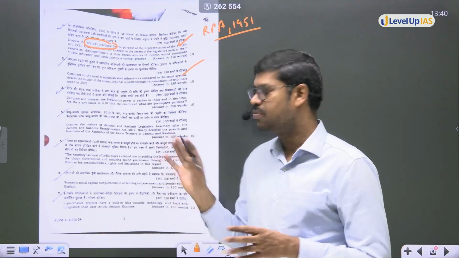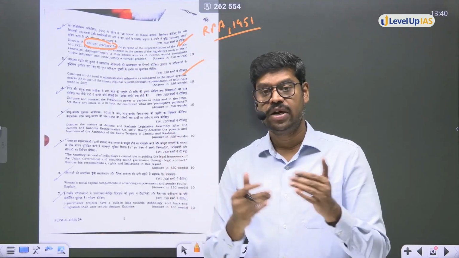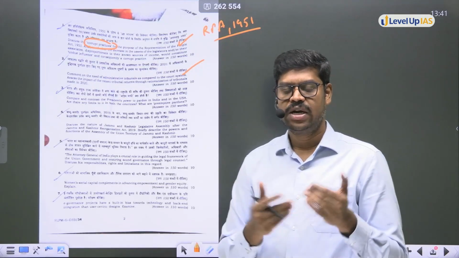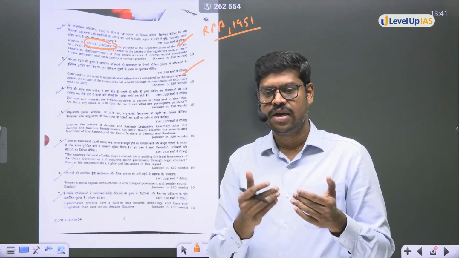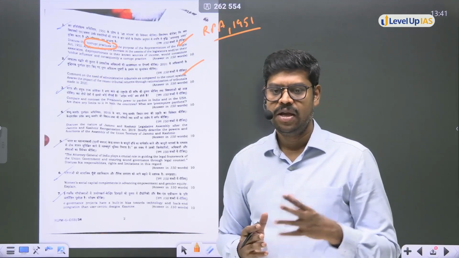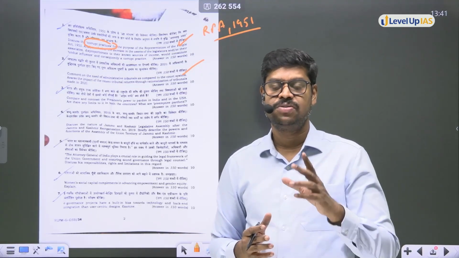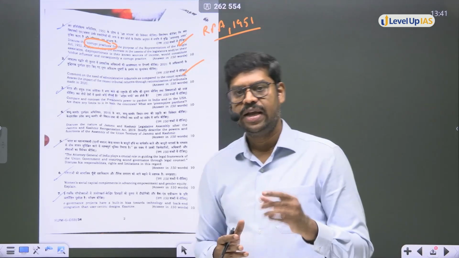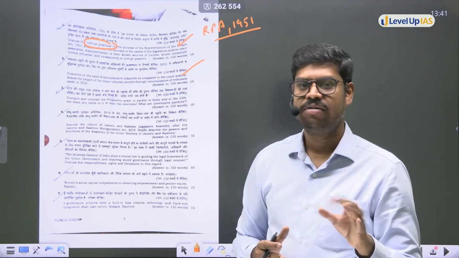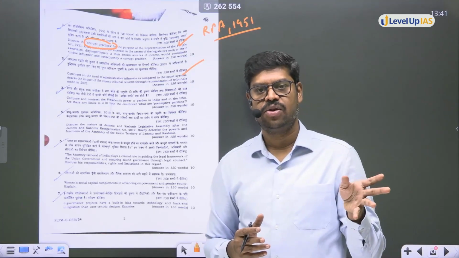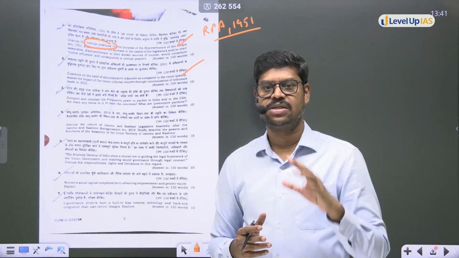And the third important difference is that we know India is quasi-federal in nature. So in India, in certain cases, even if the punishment is given by the executive authority of the state, the president can exercise pardoning powers. Say, for example, if it is a capital punishment. In case of capital punishment, it does not matter whether it is a punishment based on the executive authority of the union or state, the president exercises pardoning powers.